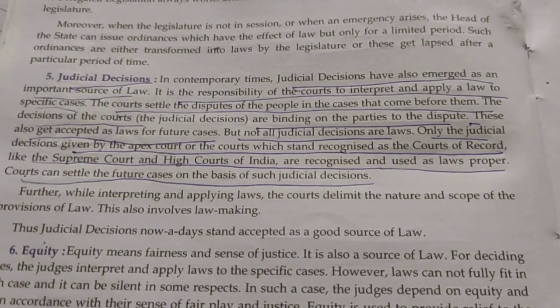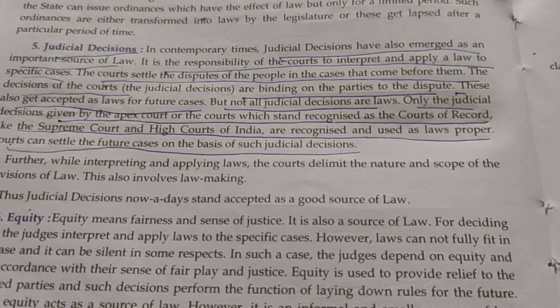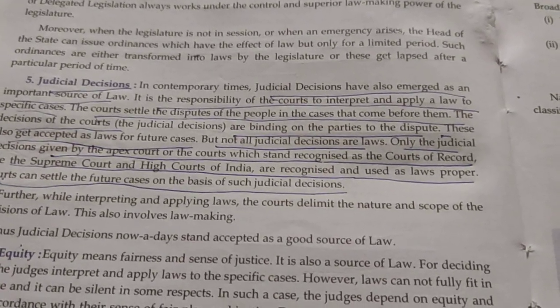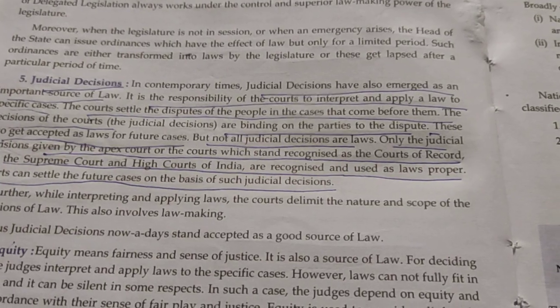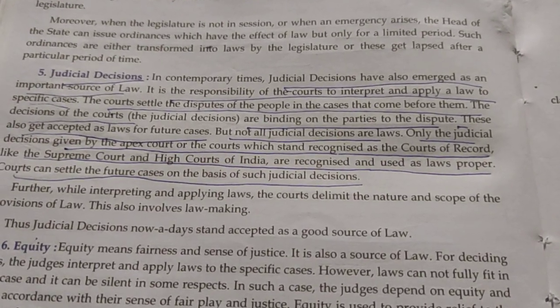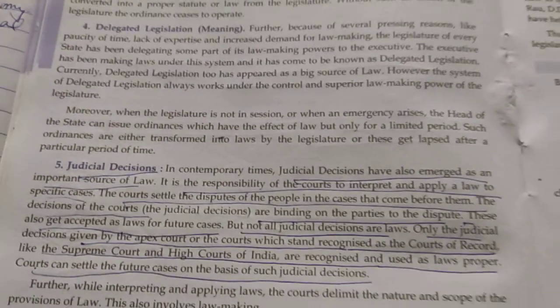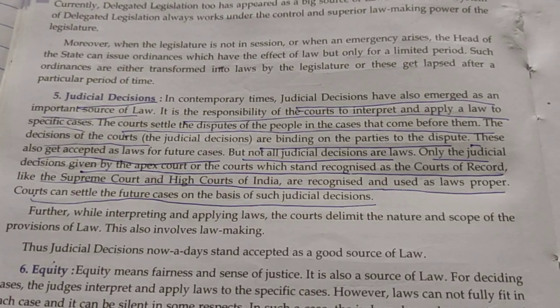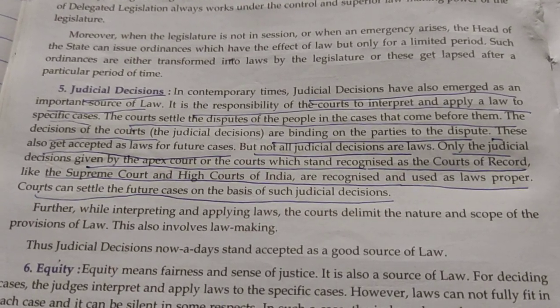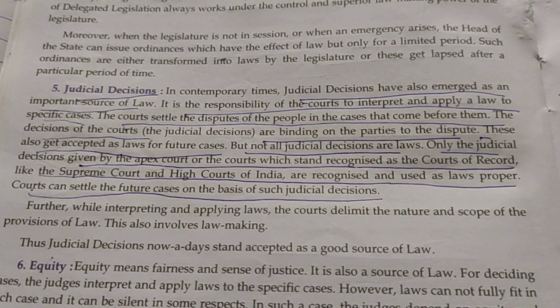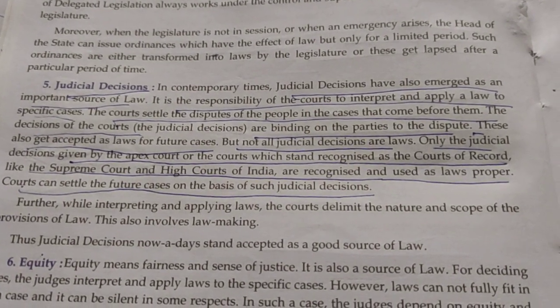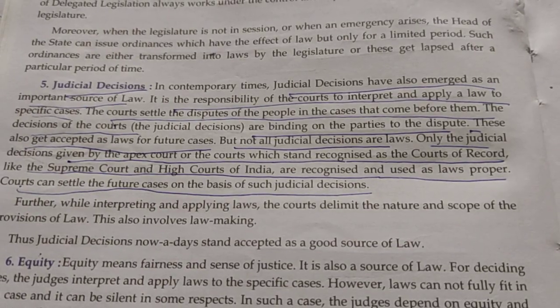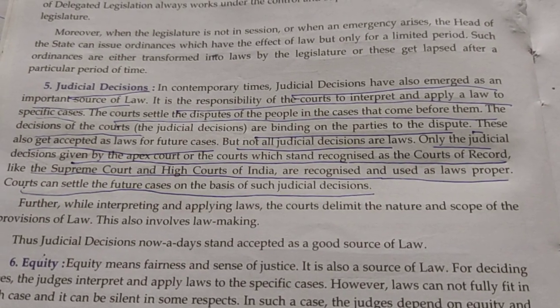So, in every state, several courts have been given the title of courts of record. Okay, we had read it in 10th standard also, where Supreme Court and High Courts are the courts of record. So, what is the work of courts? The work of courts is to settle the disputes of the people. So when the court is settling the dispute of the people, it gives decisions. The decisions given by the courts of record are binding on all the people.